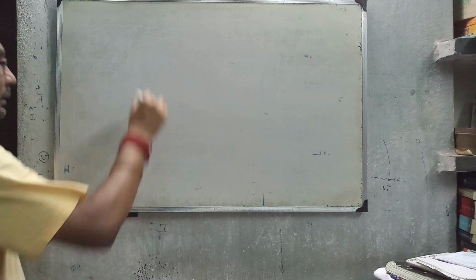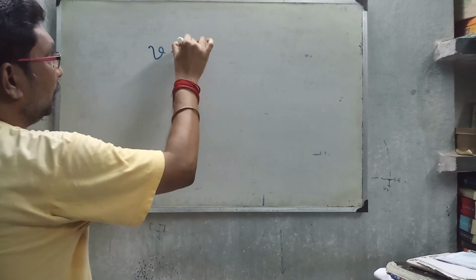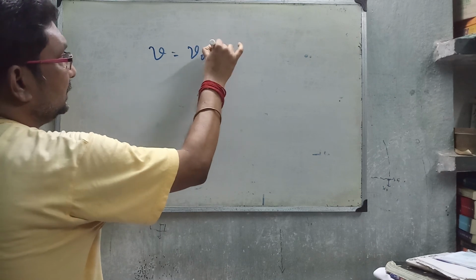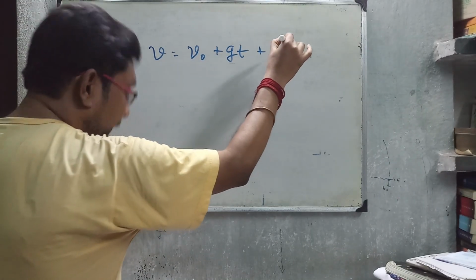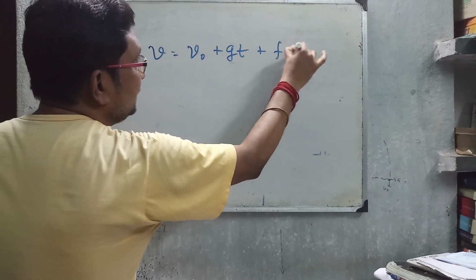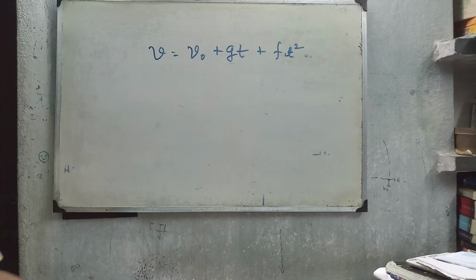The velocity of a particle v equals v0 plus gt plus ft square. This is the equation of velocity relating to time.